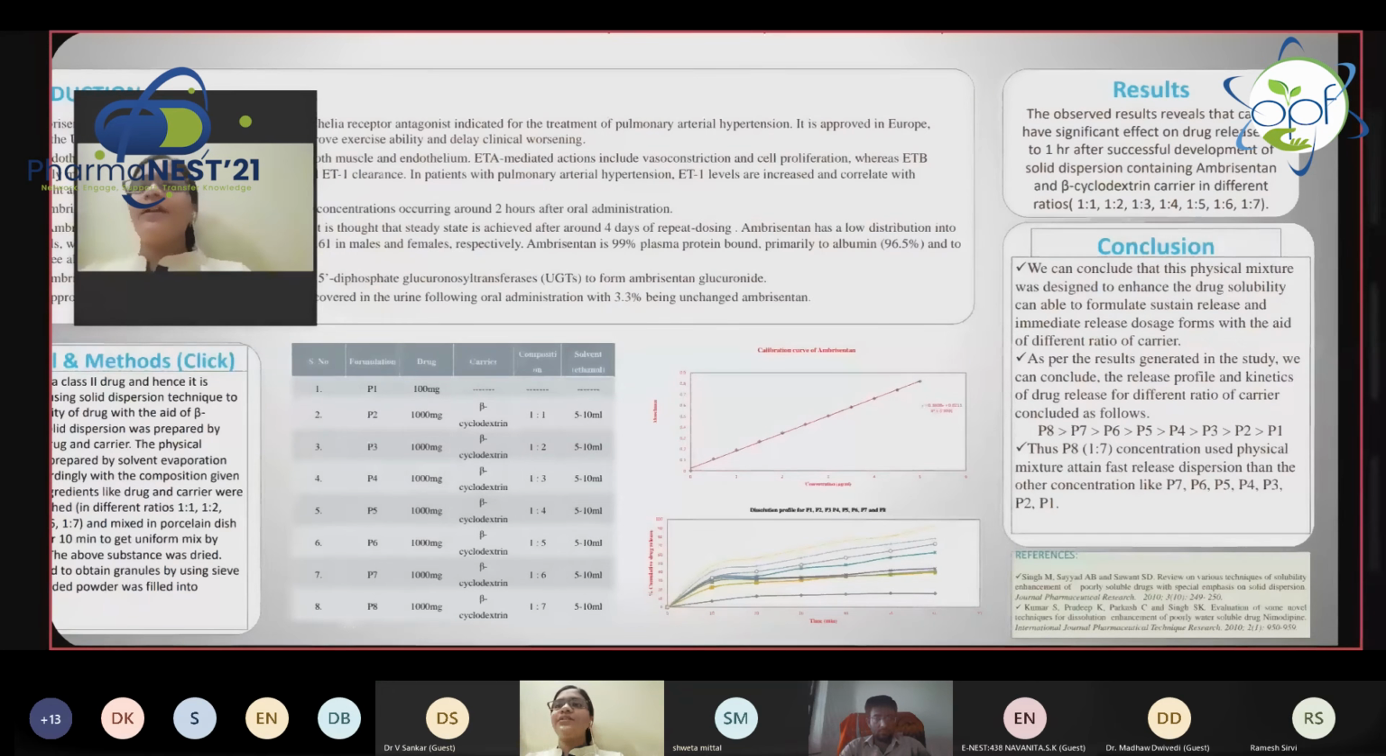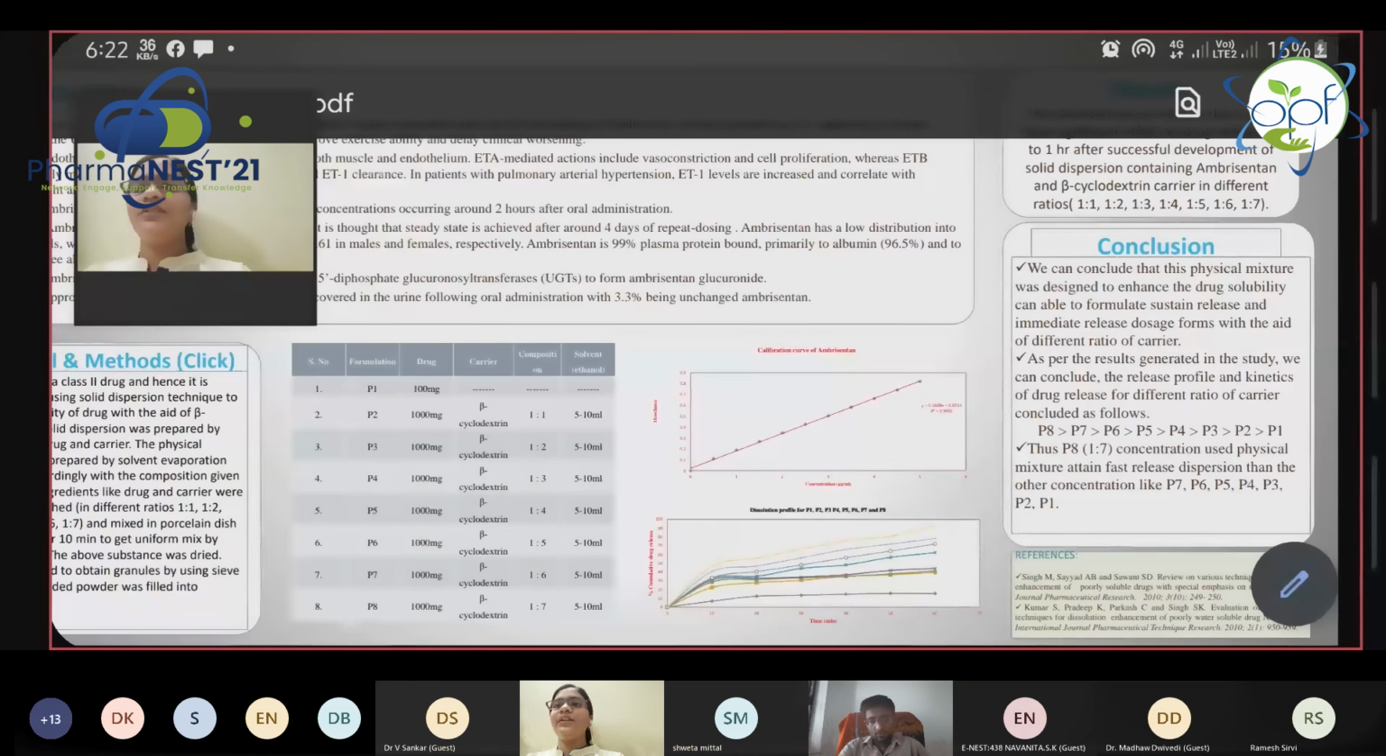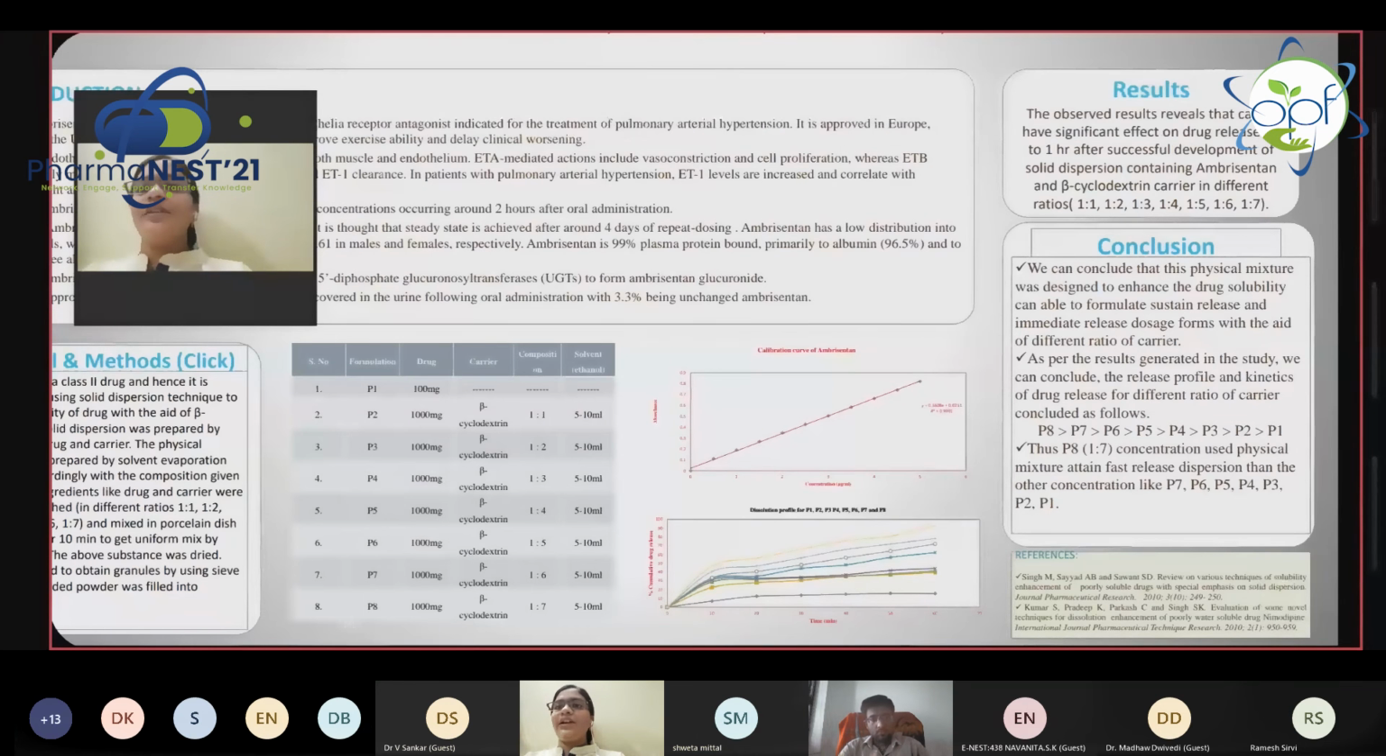For immediate release we can use P8, and for sustained release we can use P1. Here we can conclude that as the concentration of the carrier, beta cyclodextrin, increases, the solubility increases, and the time factor also plays a main role. Finally, I conclude that beta cyclodextrin helps in the enhancement of the solubility of the ambrisentan drug, which is mainly used in pulmonary arterial hypertension. Thank you.